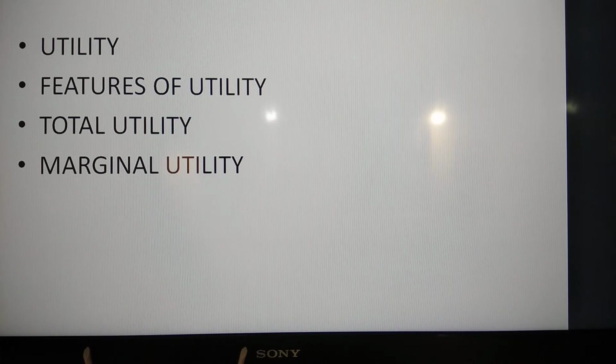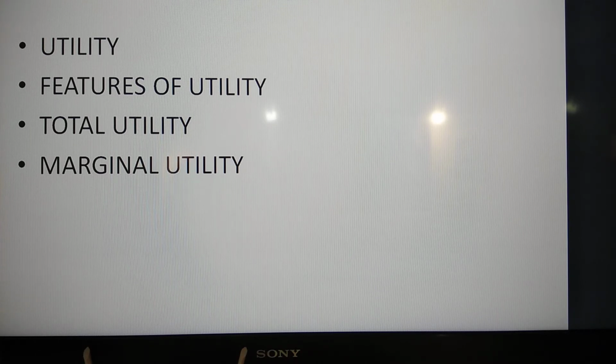Now the features of utility. What are the features of utility? The first feature of utility is subjective. Utility is subjective means it differs from individual to individual. Right. So it is subjective. It differs from individual to individual. Right. Second, the feature is utility is not measurable.